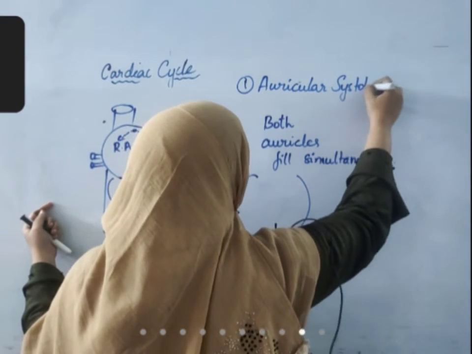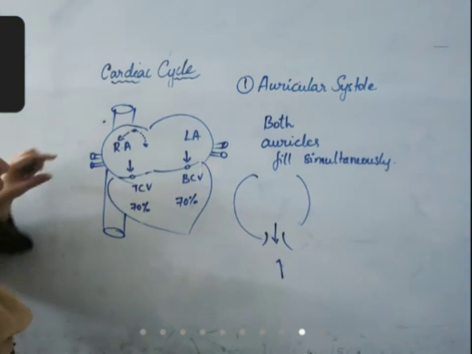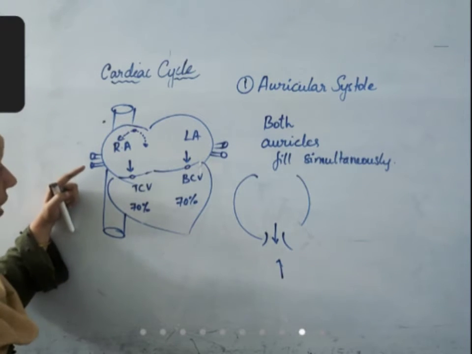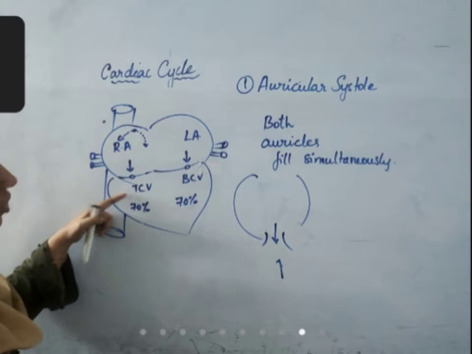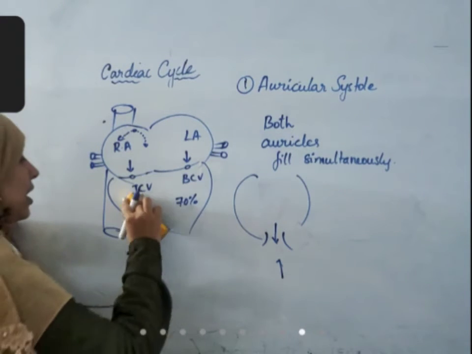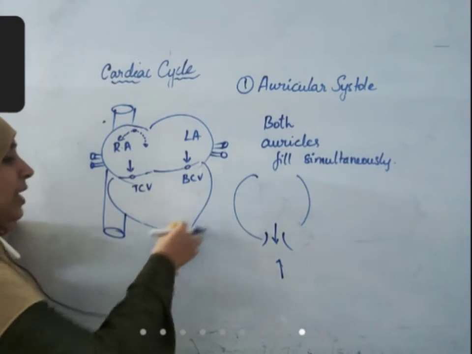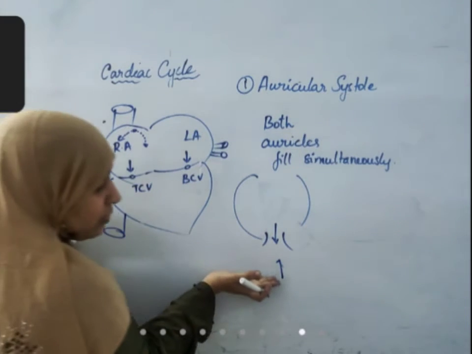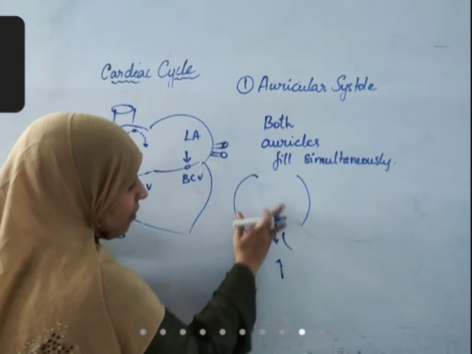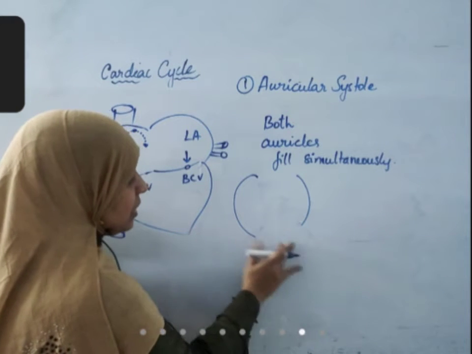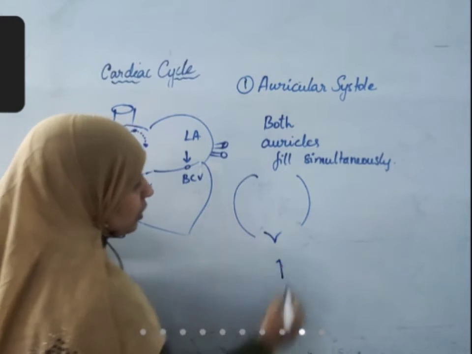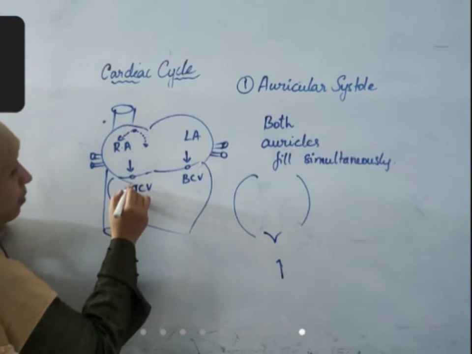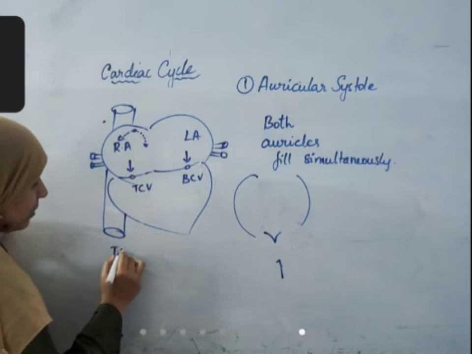Auricular systole, that means auricular contraction, completes. By the time auricular systole is completed, the blood is completely drained into ventricles. These ventricles are filled with blood at that time. The pressure pushes these valves closed, both the tricuspid valve and bicuspid valve.